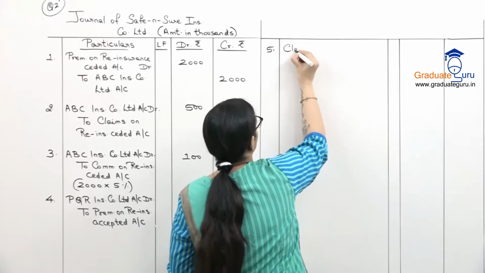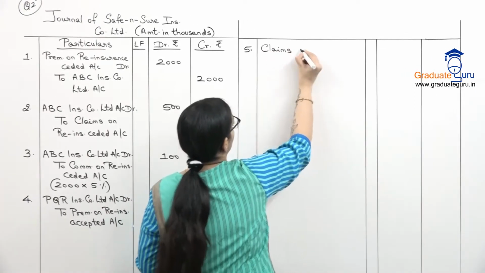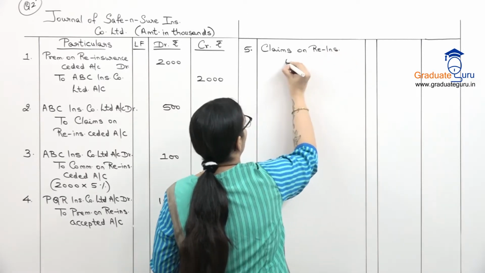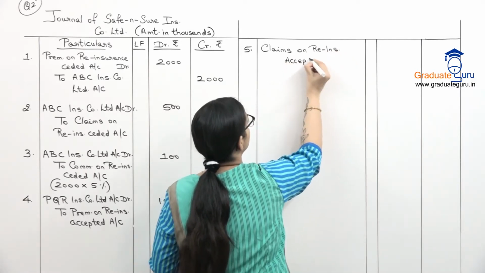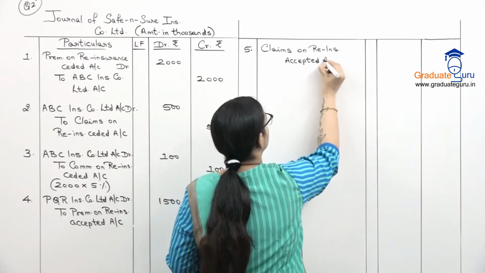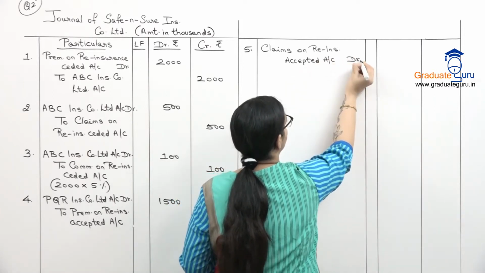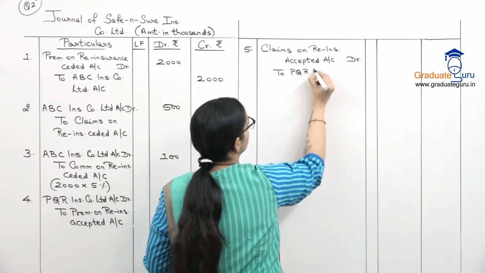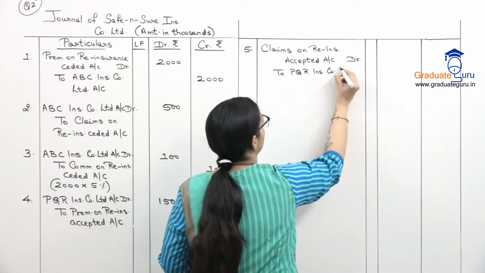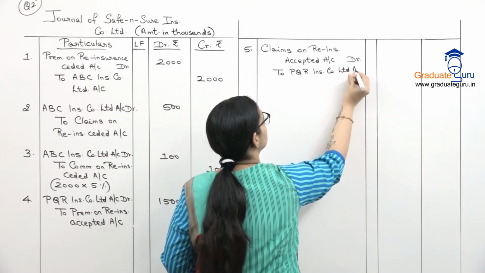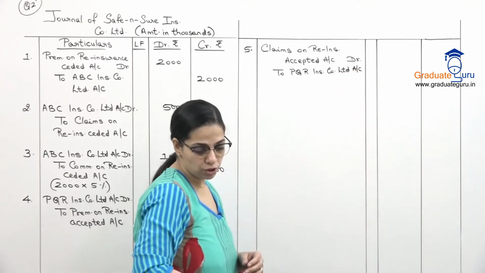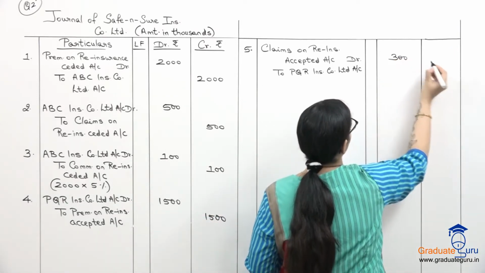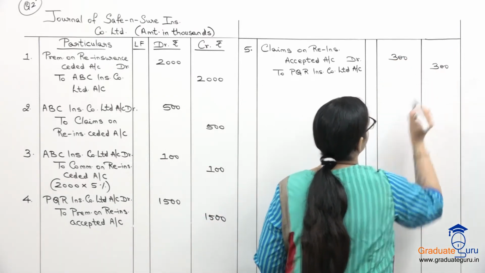So claims on reinsurance accepted account debit, and the company remains the same, that is PQR Insurance Company Limited account. Again the amount is given as 3 lakhs. So we remove 3 zeros, it will become 300,000.